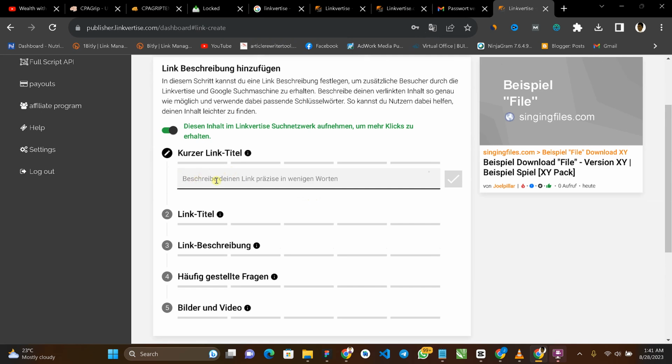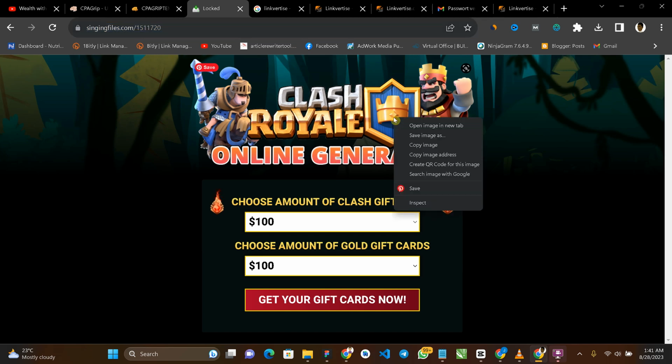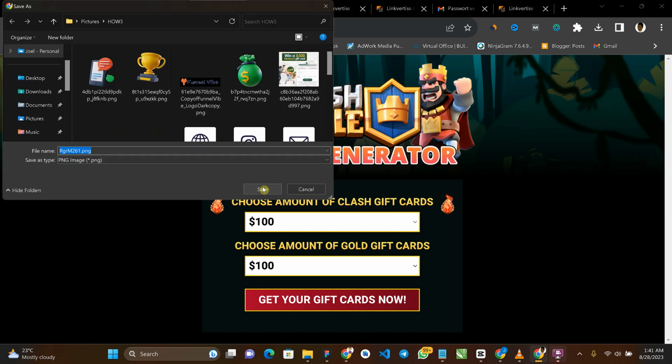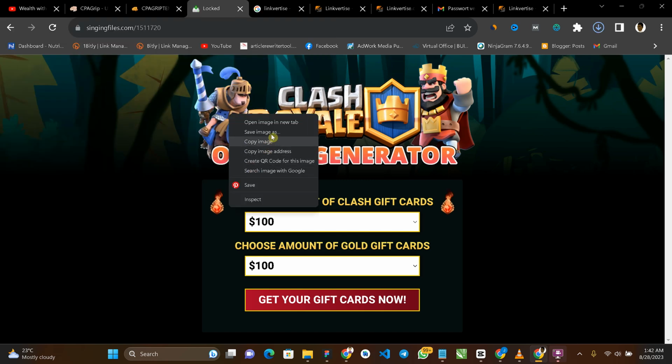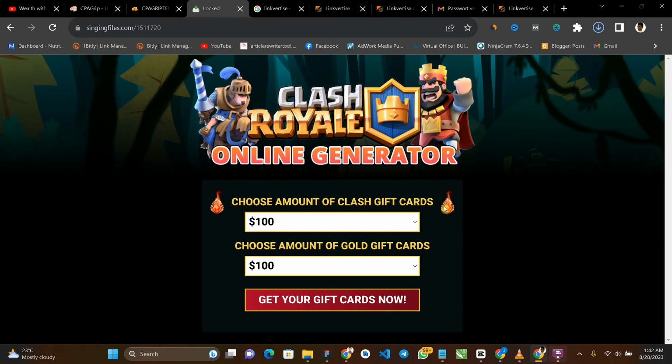Anyways, so what we have here is the title. Okay, this is where you are going to add the title of what you want to post. So what you need to do is to come back here and see the offer. As you can see, Clash Royale online generator. So I will urge you to download this image because we are going to be needing it. Download this image. I don't know if it's the same image I'm downloading. Okay, it's the same. So come back here